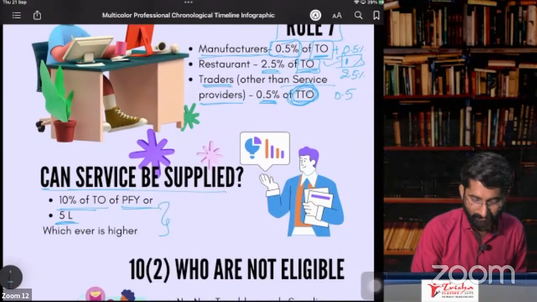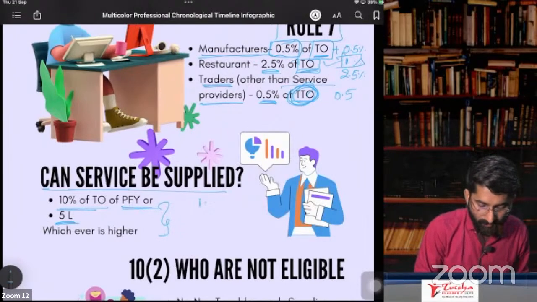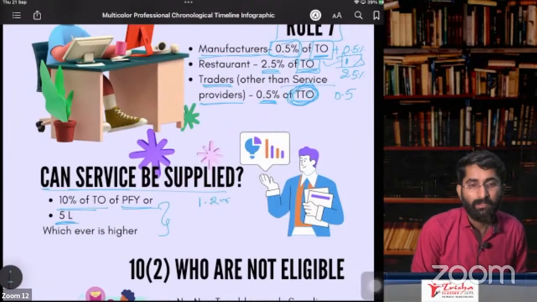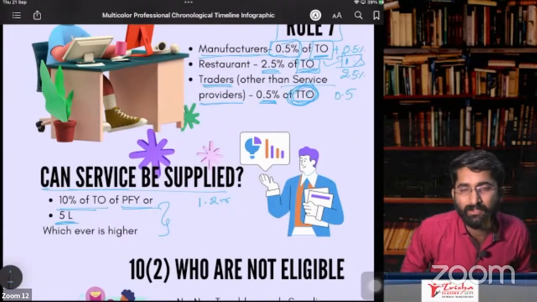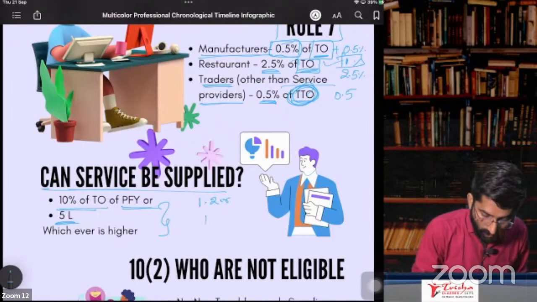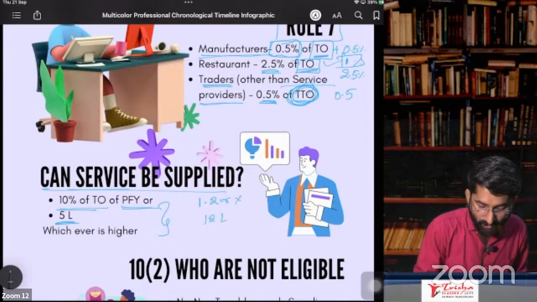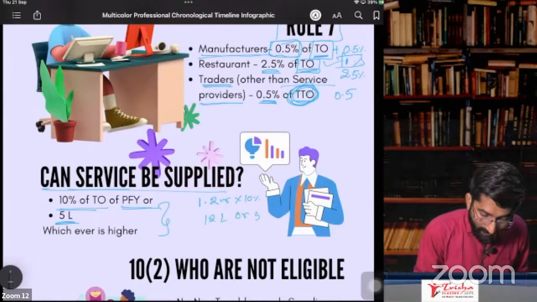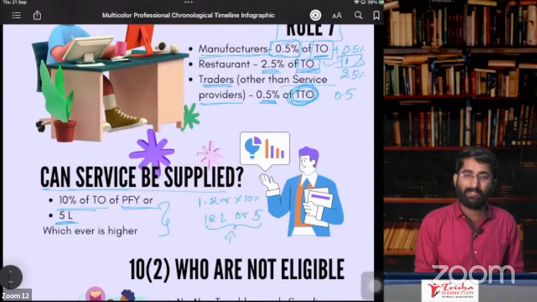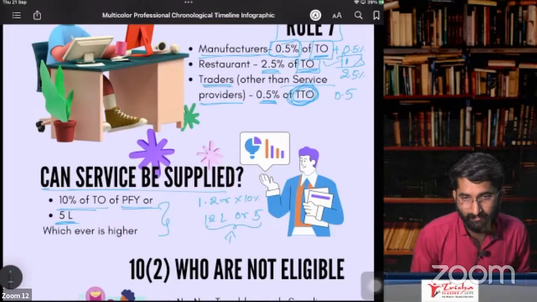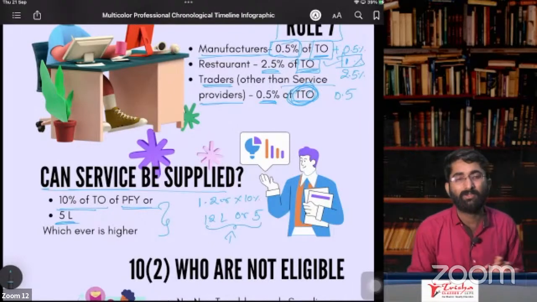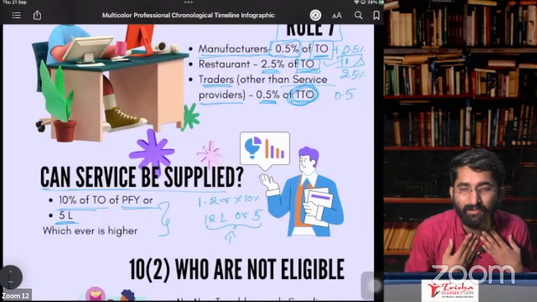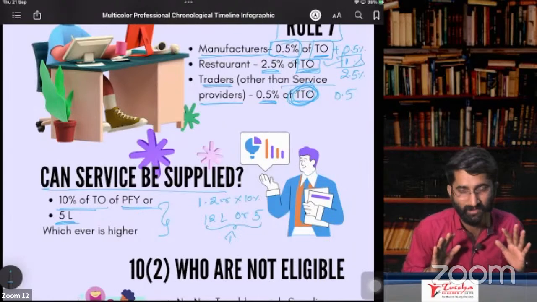For example, in the preceding financial year my turnover is 1.2 crore. This financial year, can I go for provision of service? Yes. To what extent? 12 lakhs, which is 1.2 crore multiplied by 10%. 12 lakhs or 5 lakhs, whichever is higher. 12 lakhs is higher, so I can give services to the extent of 12 lakhs. I am a chartered accountant, a very small chartered accountant.